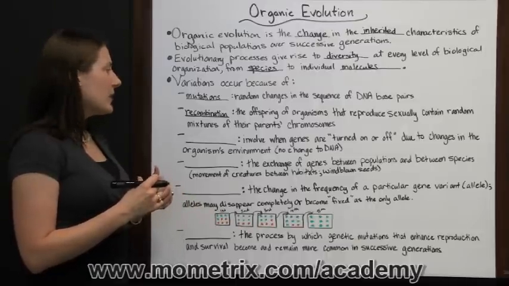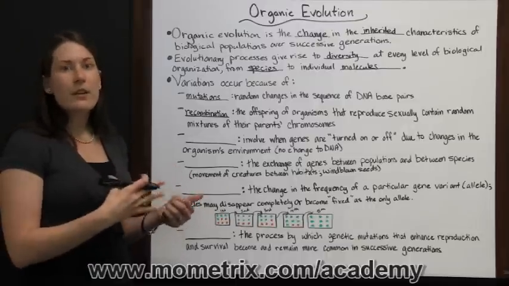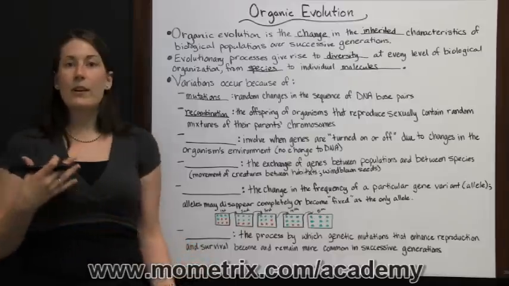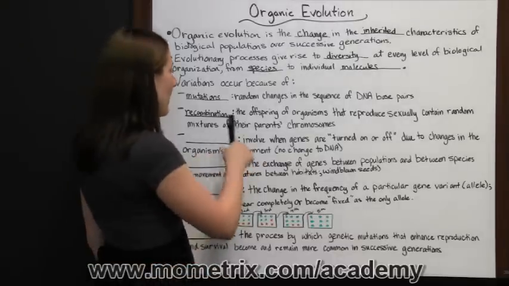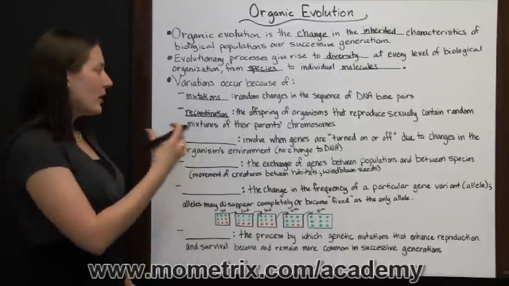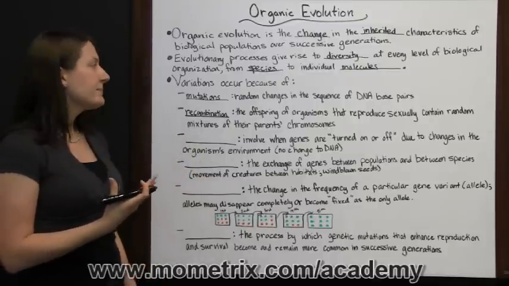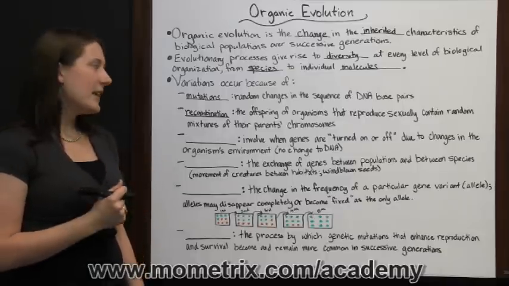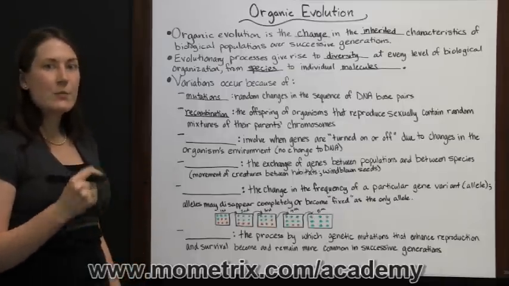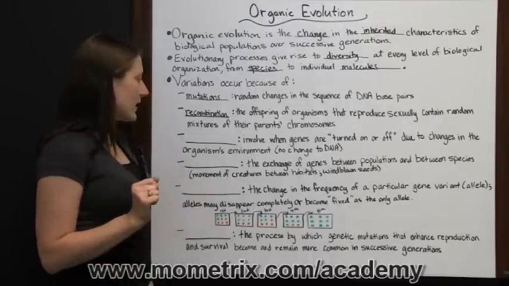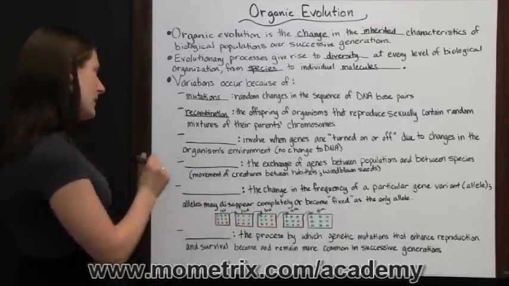So the offspring are going to get a mixture of their parents' chromosomes, some combination of their parents' characteristics, and so those are inherited, and they are not going to be exactly the same as what their parents had because it's a mixture of each parent's chromosomes.